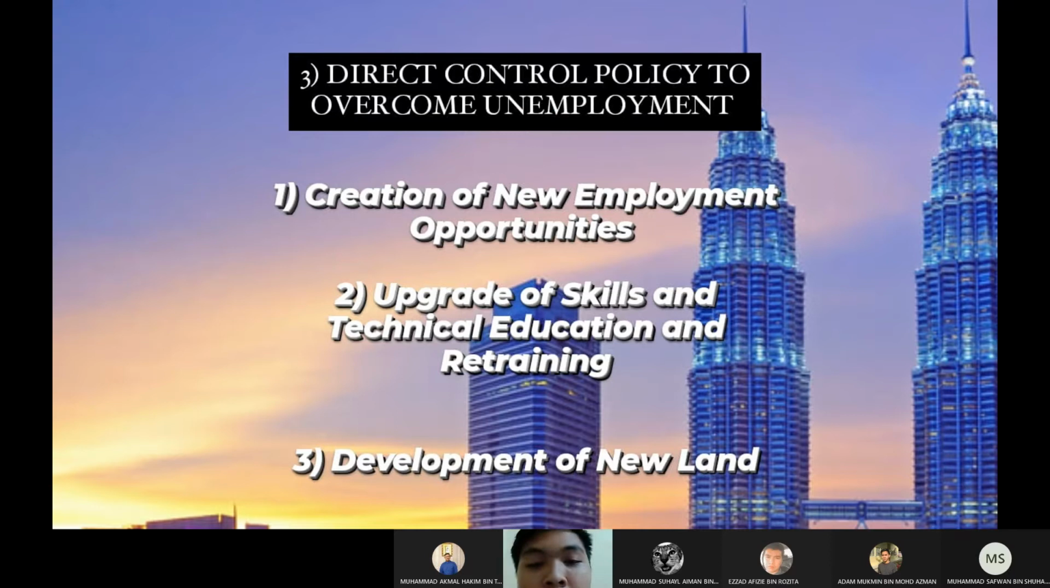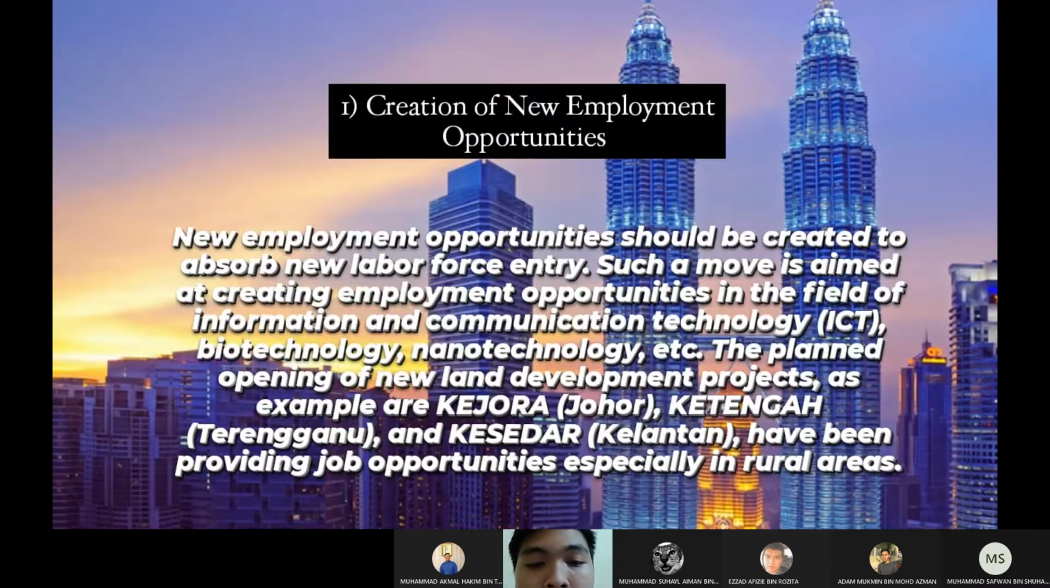Direct control policy to overcome unemployment. First is creating new employment opportunity. Two, upgrade of skill and technical education and retraining. Three, development of new land. Creation of new employment opportunity.